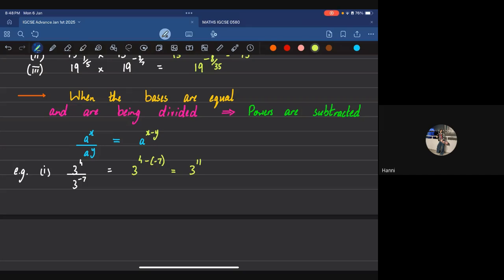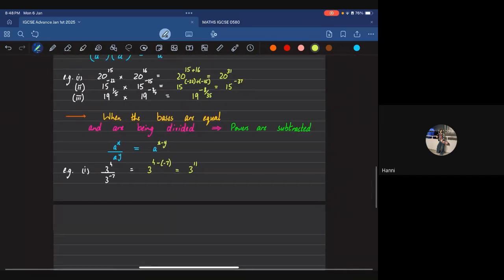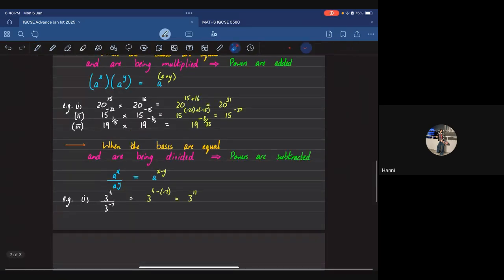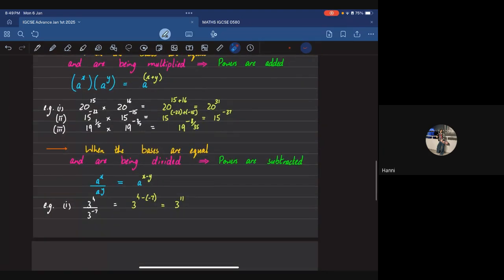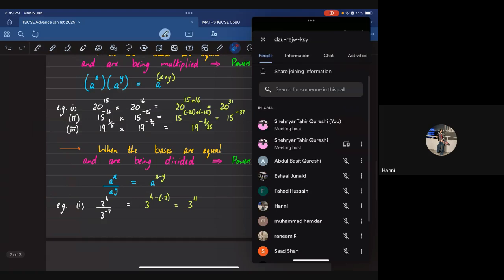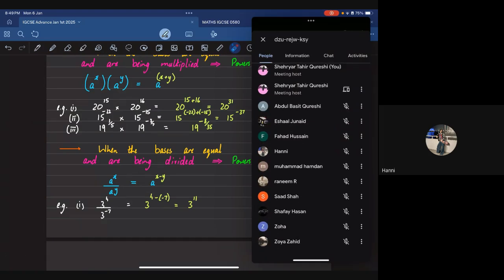Any issues with this, guys? Anyone who doesn't get this? I'm not going to go deeper because of applications. We are going to do questions at the end, but whatever happened over here, technically the same thing is happening over here. The only difference is that the bases are being divided and your powers are being subtracted. Any issues with this, guys? Anything that you guys don't get? All right. Hopefully this is clear. Hamdan, is this clear? Yes. All right.